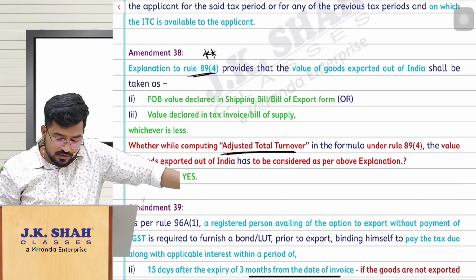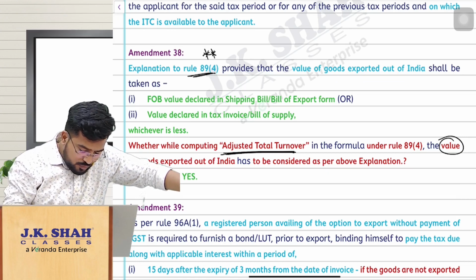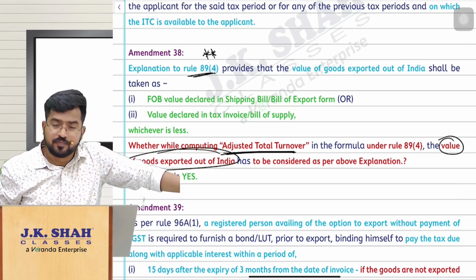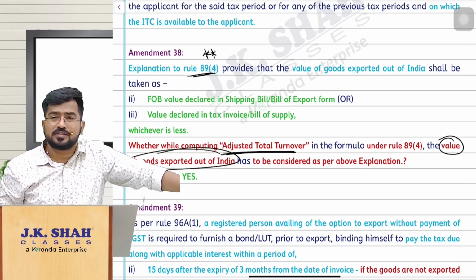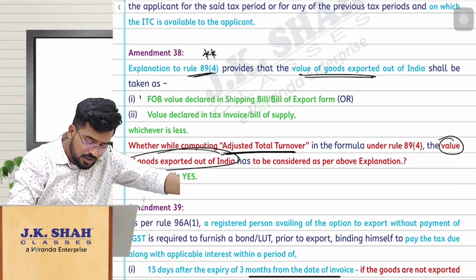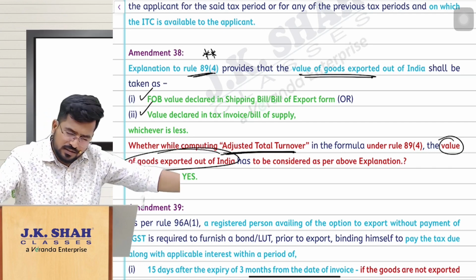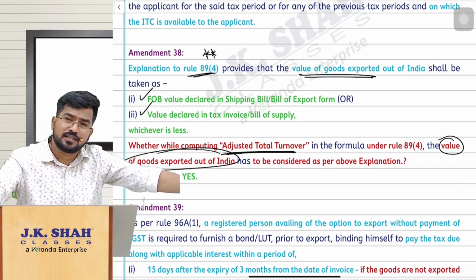While calculating adjusted total turnover, what should I take as the value of goods exported outside India? Actually, under rule 89 sub rule 4 itself, there is an explanation saying that value of exported goods shall be FOB value or invoice value, whichever is less. We have discussed, if you remember.